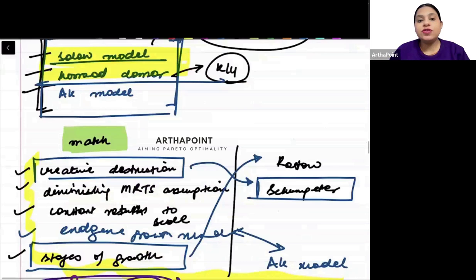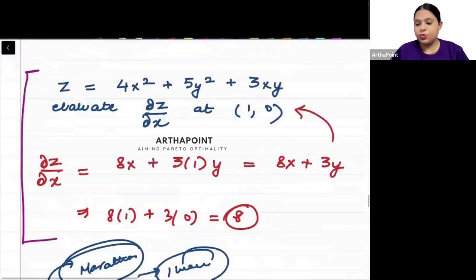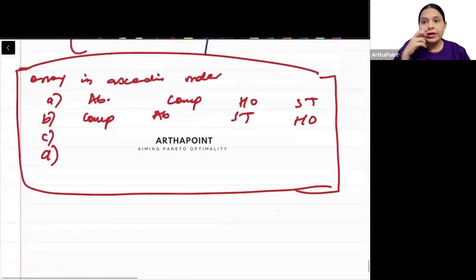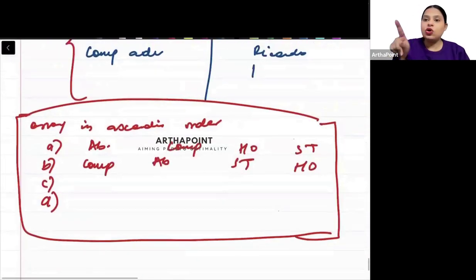Series on chronology of theories is already posted on the portal. There is already a video which has covered it. If you go to Indian economy, you will see chronology wise theories. It's already there. Okay. You can have a look at it.